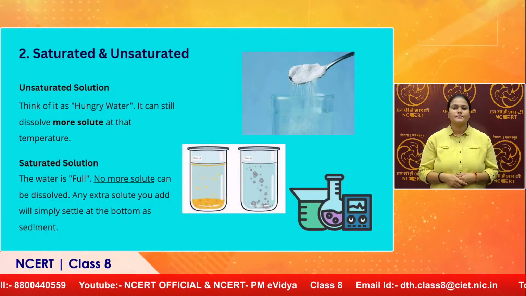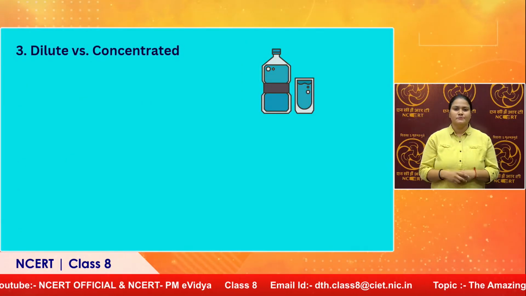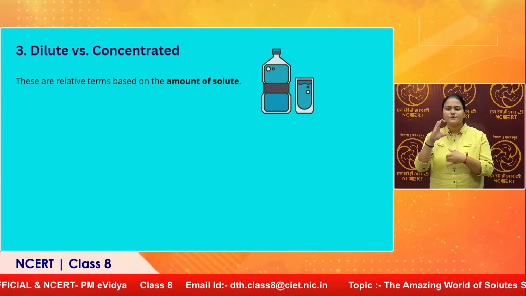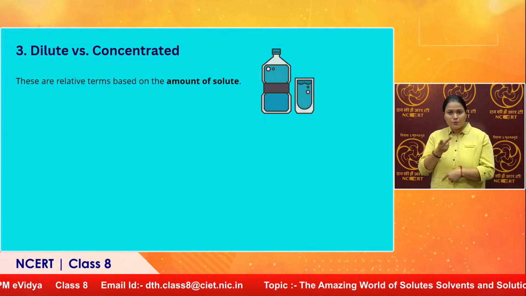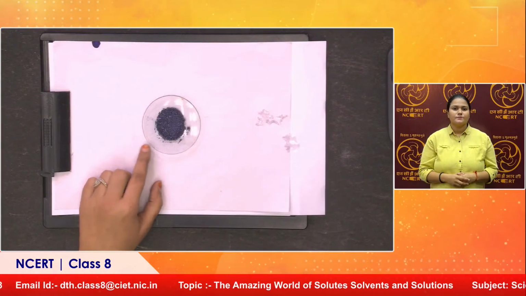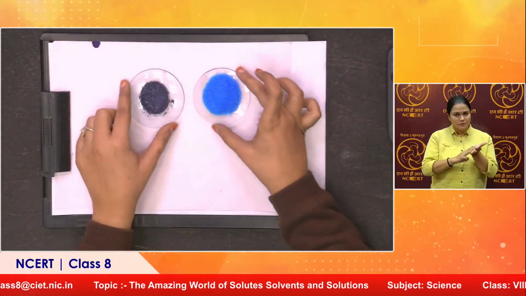Before reaching that, we'll quickly take up one more type, as you have asked what the different types are. That covers one more example, that is dilute versus concentrated solution. Now that completely depends on how much amount of solute is added. We have these crystals over here. See, these are the crystals of potassium permanganate, and these are the crystals of copper sulfate.